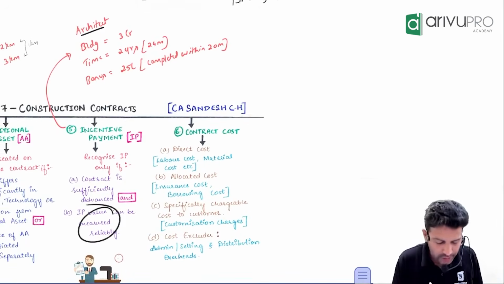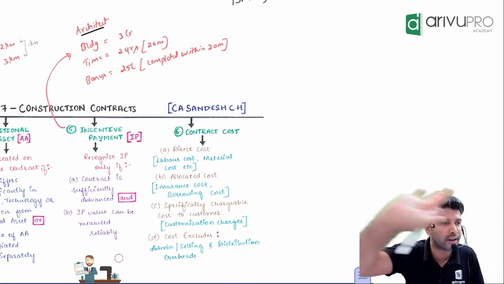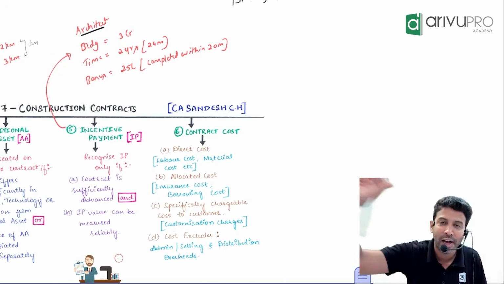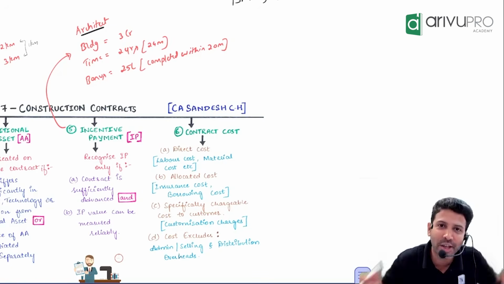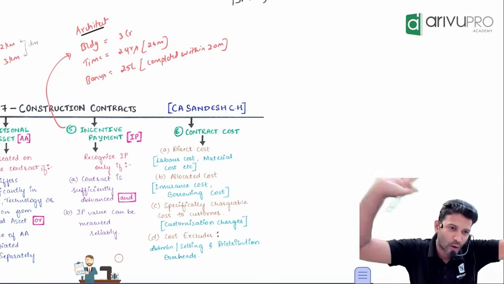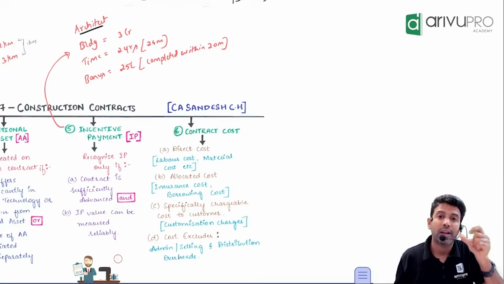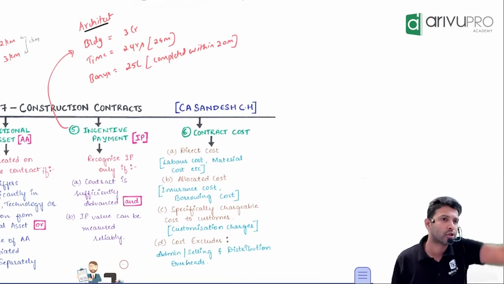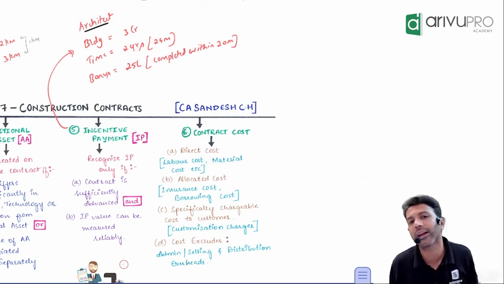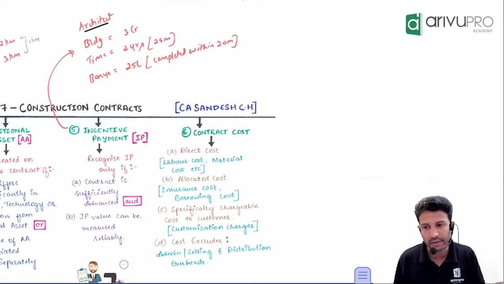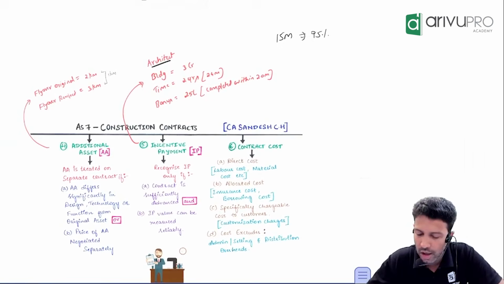Second one is you should have a reasonable assurance that you will receive the money. It should not be like our government promise during election. I will give you star, moon, Neptune, Jupiter, everything they will say. After election, gone. That should not be the case. You should have a reasonable assurance that you will get this incentive payment. How much you will get, you should be able to measure reliably. If both of these are satisfied, then only you can recognize incentive payment as revenue. Otherwise, this is not a big deal. These are some small concepts.